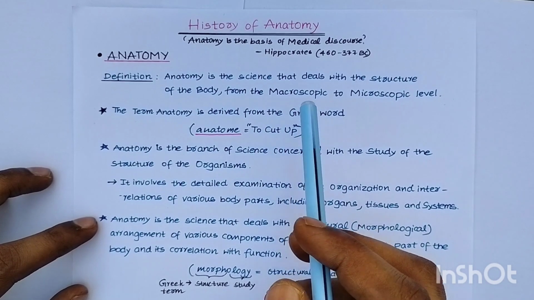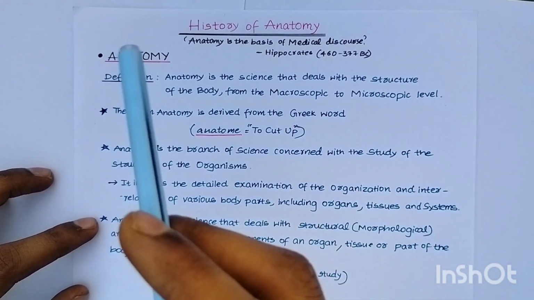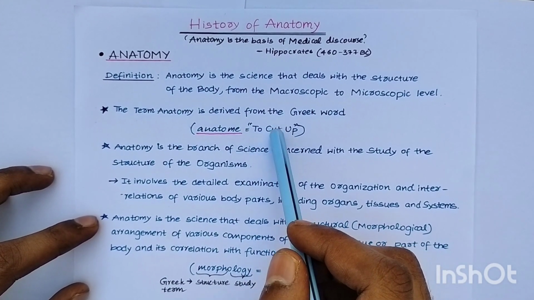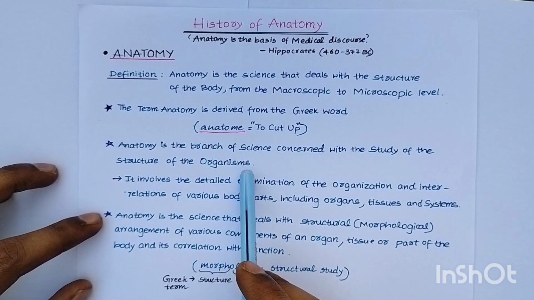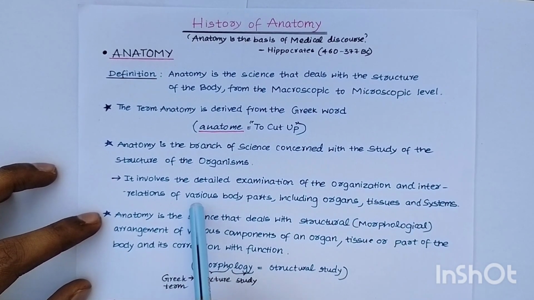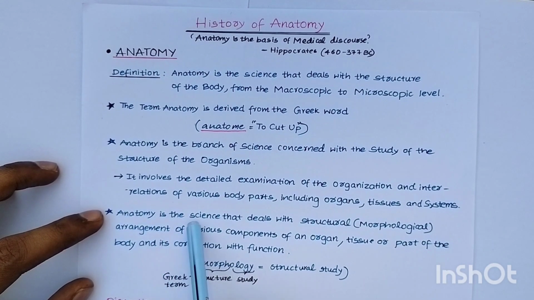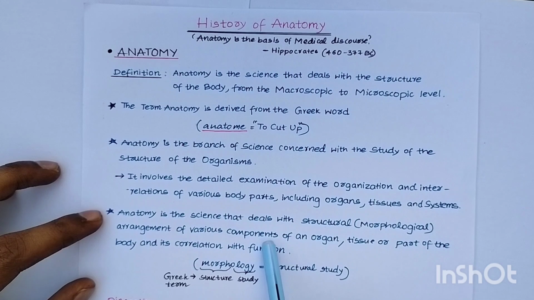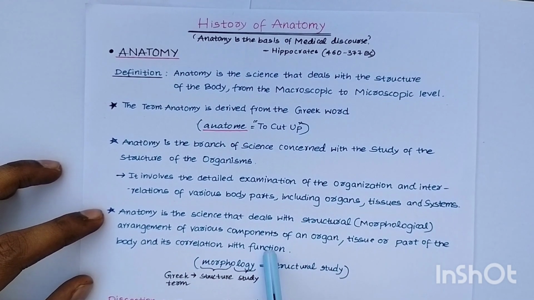So in earlier days, anatomy was studied by dissecting. I have already told in the first video that anatomy in the early days was studied by dissecting. Live dissections also were made to study the anatomy. So anatomy is the branch of science concerned with the study of the structure of organisms. Of course, it involves the detailed examination of the organization and interrelation of various body parts, including organs, tissues, and systems. Anatomy is a science that deals with the structural, morphological arrangement of various components of an organ, tissue, or part of the body and its correlation with the function.